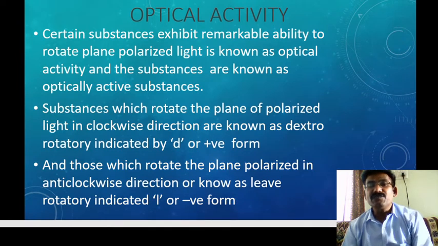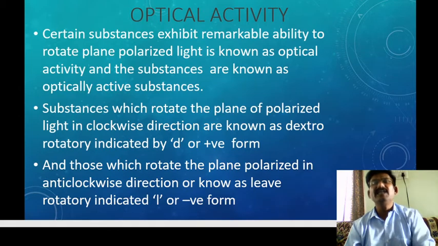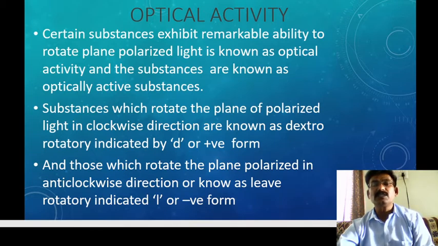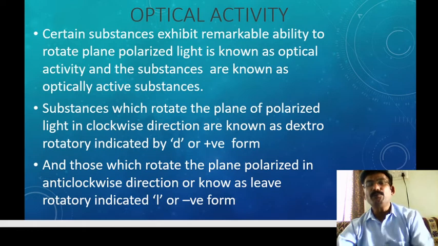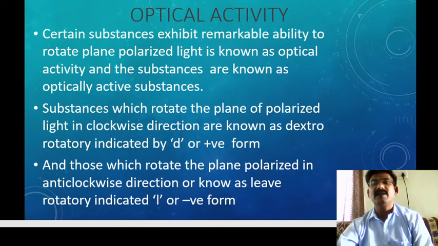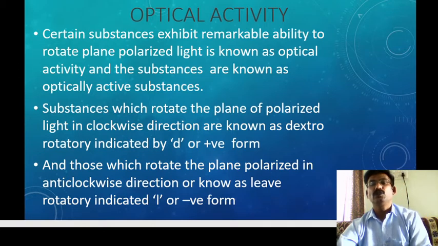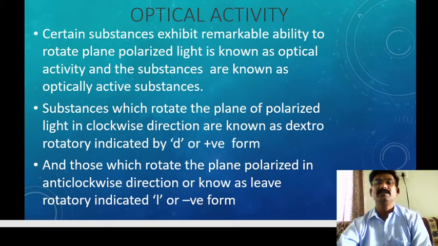Substances which rotate the plane polarized light in the clockwise direction, meaning the right hand side, are known as dextrorotatory. That is indicated by D or the positive form.